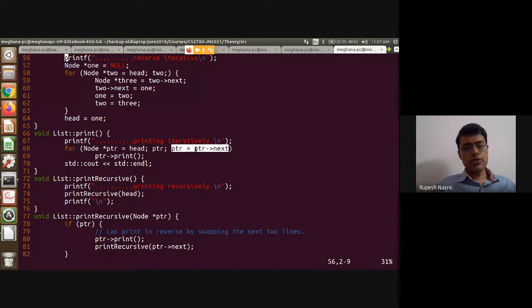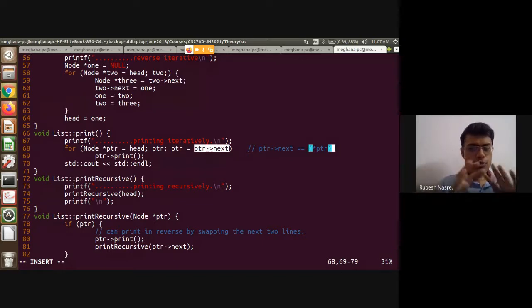So this is going to dereference PTR. So this PTR arrow next is similar to, let me just write that here, PTR arrow next is same as, I dereference PTR, right? As soon as I dereference PTR, I get the node corresponding to it. So that node is of type node. It's not node star, right?